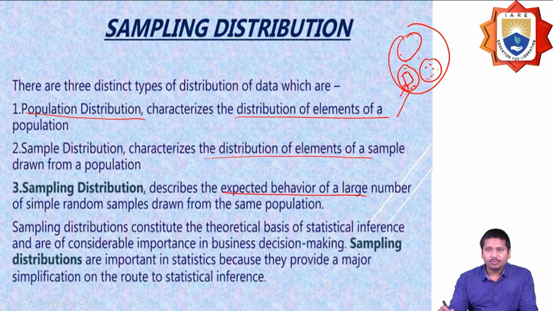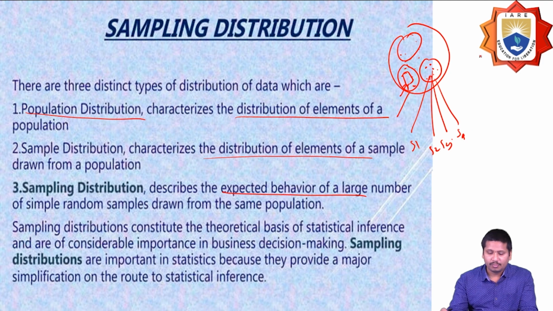And sampling distribution describes the expected behavior of a large number of simple random samples. How can you draw sample 1, sample 2, sample 3, and sample 4 like this? How can you draw the simple random samples from the same population?